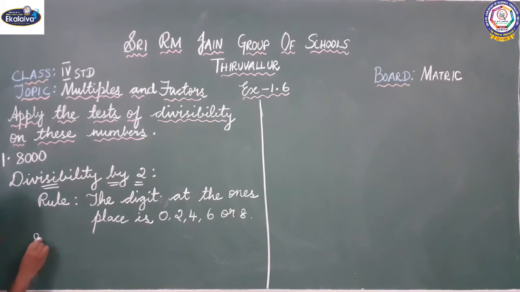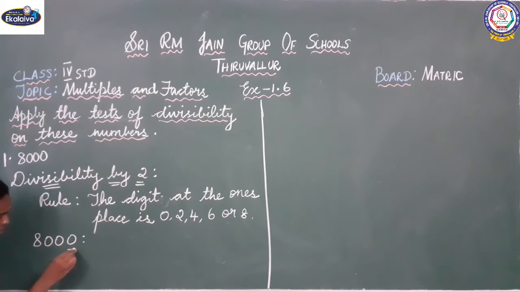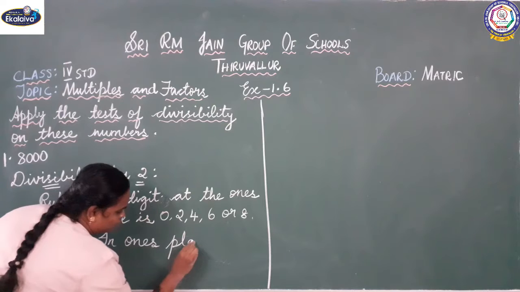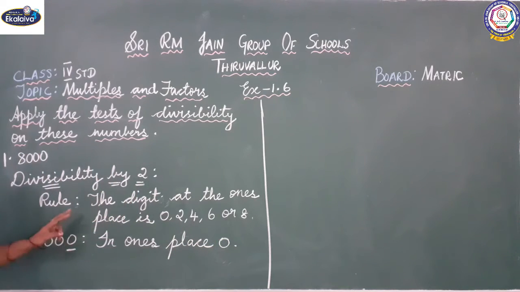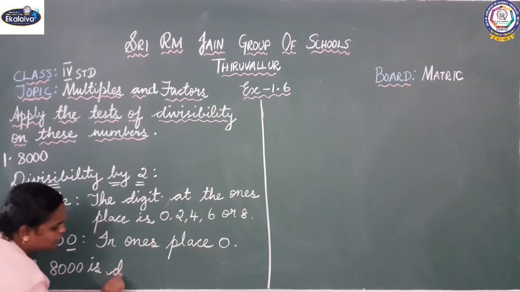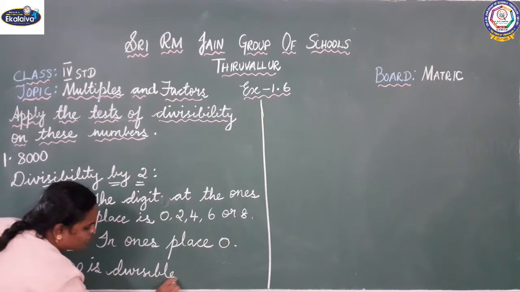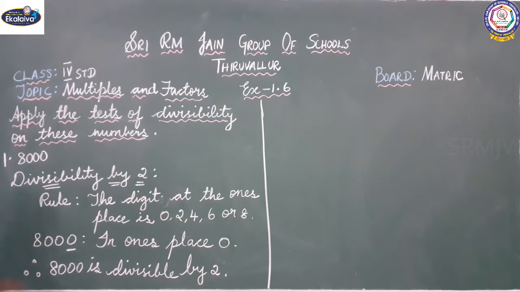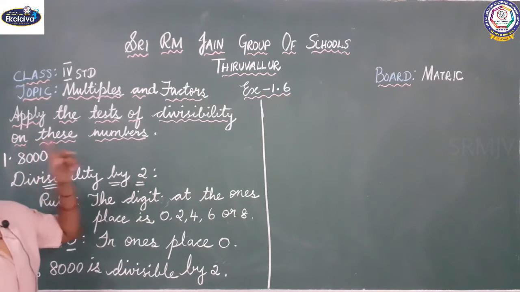So we will take 8000. What is there in ones place? In ones place, 0. So what is the rule? The digit at the ones place is 0, 2, 4, 6 or 8. In ones place it is 0. So therefore 8000 is divisible by 2.